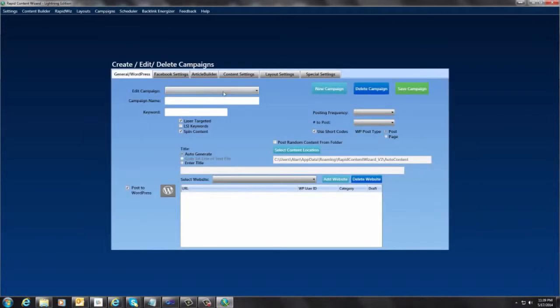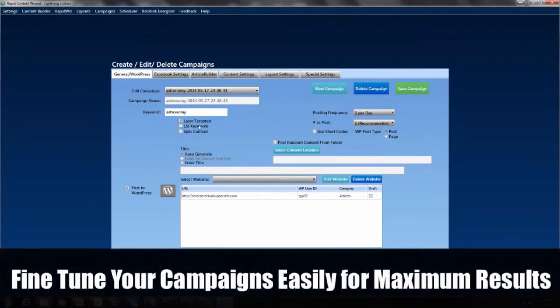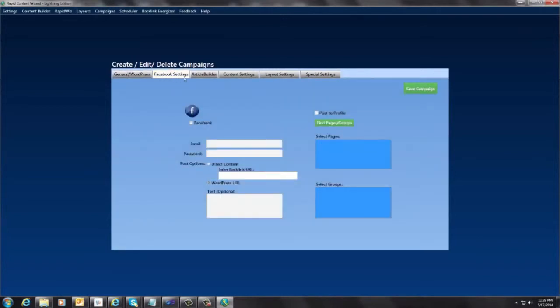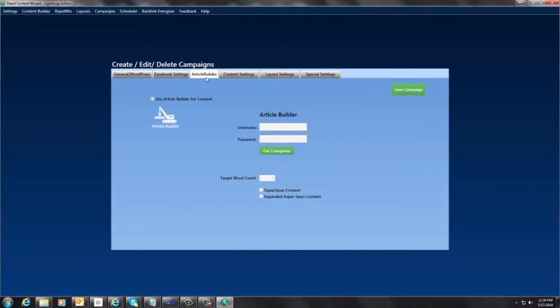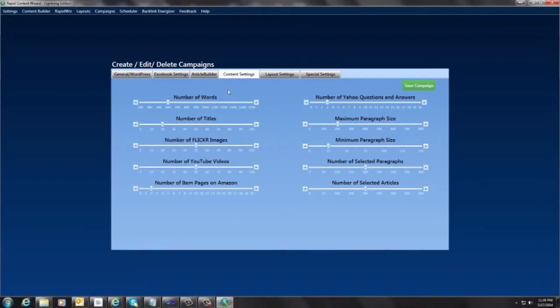I can come over here and show you quickly what the campaign looked like. There it is. It's laser targeted. It auto-generates the title 3 times per day. Everything in here. We've got all these other features in here. We've got the Facebook settings in here. Article Builder. If you have Article Builder, you can use that as another form of content. We have sliders for all your content.